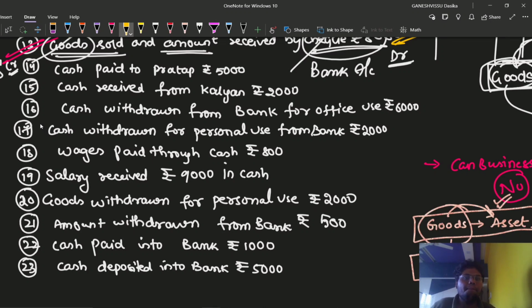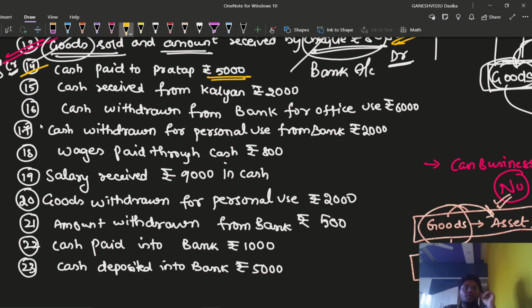Now comes the 14th transaction, which is cash paid to Pratap, rupees 5,000. Cash is paid to Pratap for rupees 5,000. Who is the receiver here?